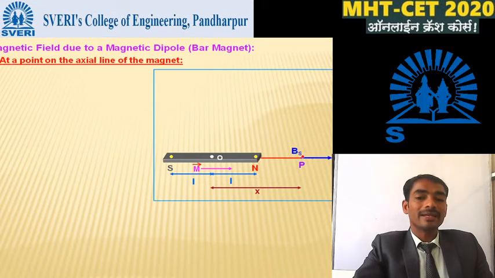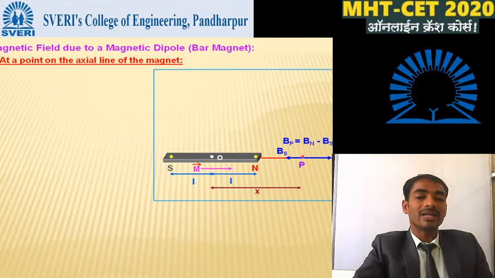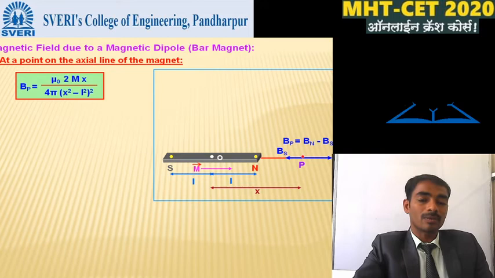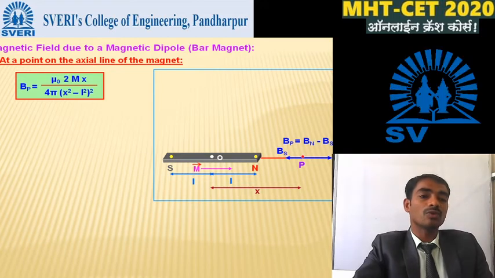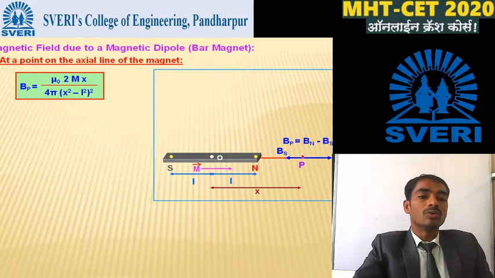So the magnetic field at the point P is Bp equal to Bn minus Bs. The relation in mathematical form: the magnetic field at point P is equal to μ0 divided by 4π, its constant value, times 2mx divided by (x² minus l²) whole square.